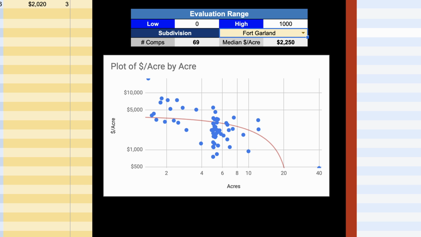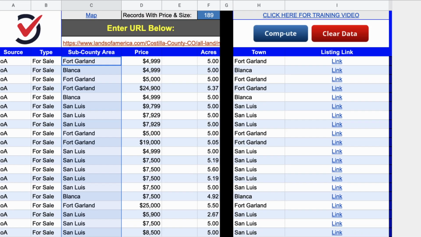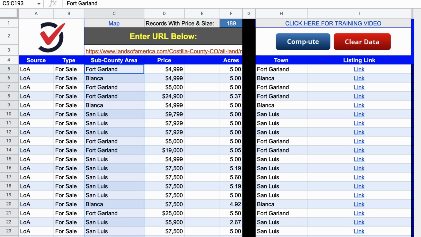You probably wouldn't want to do it this way if you're looking at like San Diego, where there's like millions of different types of properties out there. But in this county, I think it could make sense. Another way you could do this is to sort it by like the subdivision or the neighborhood or this half of the town and the other half of the town. It's really however you want to do it. But the point is, if you can figure out whatever logic works for you, you can put that right here in this sub-county area column.